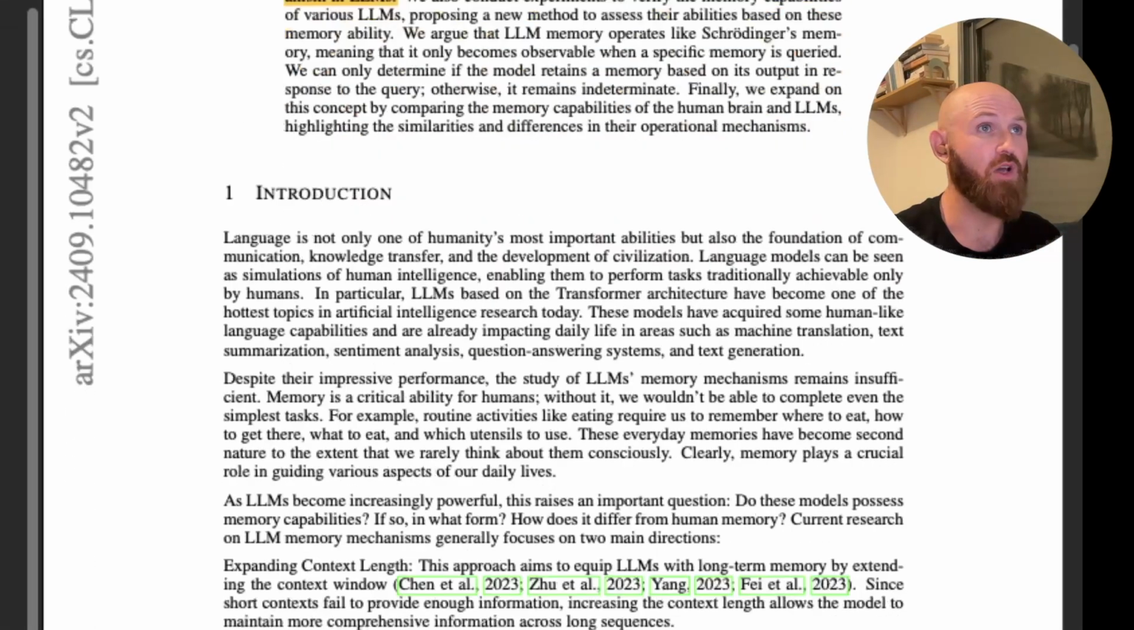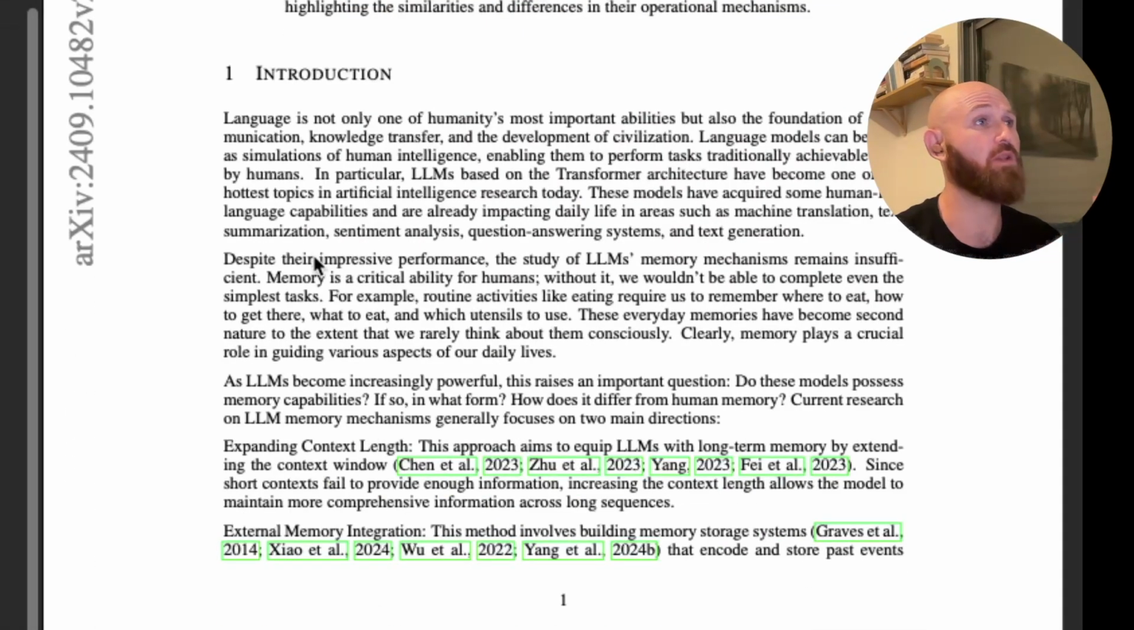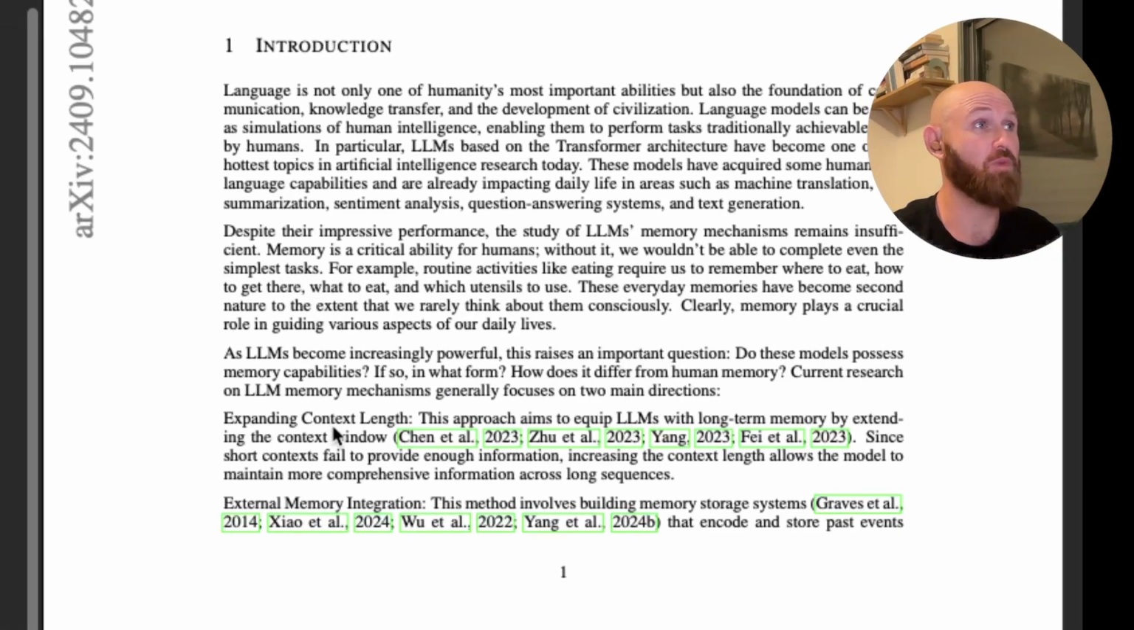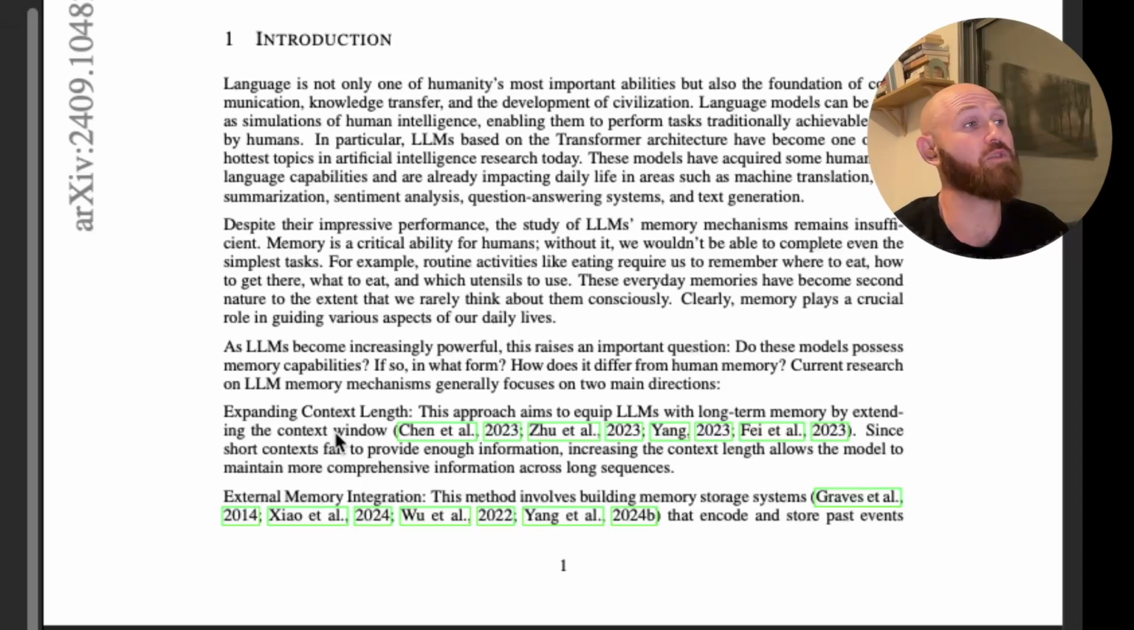So if we go to the introduction, the authors discuss two methods to improve memory in LLMs: expanding the context length and using external memory systems. However, these methods fail to fully capture how memory functions inside models. Using the universal approximation theorem, the authors argue that LLMs approximate memory by dynamically fitting input to output, similar to how neural networks approximate any function. This mechanism explains how LLMs generate answers based on past data when prompted with specific queries.